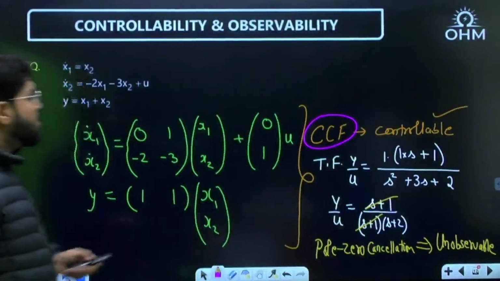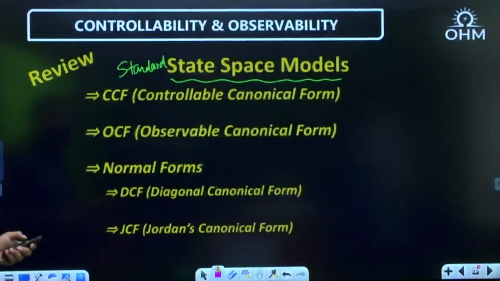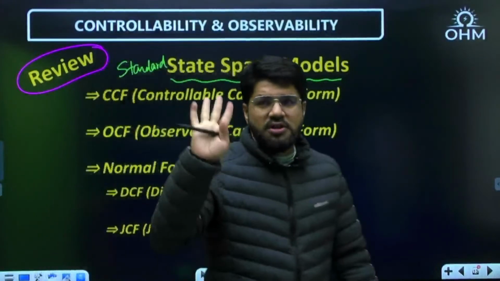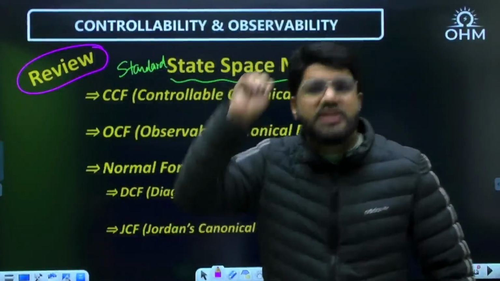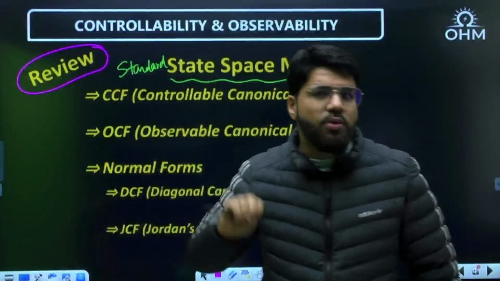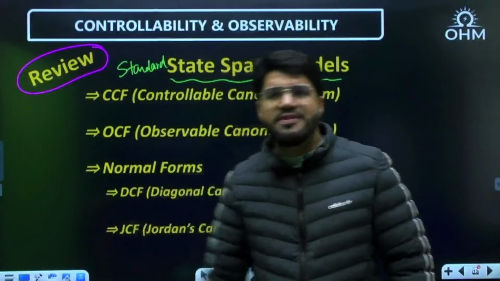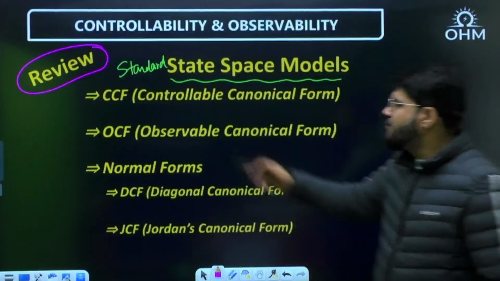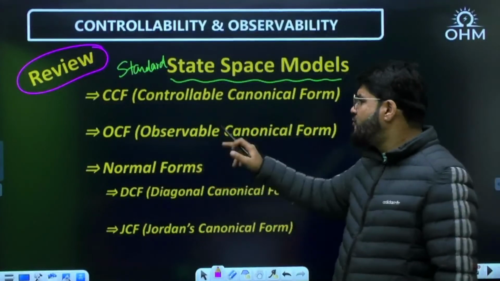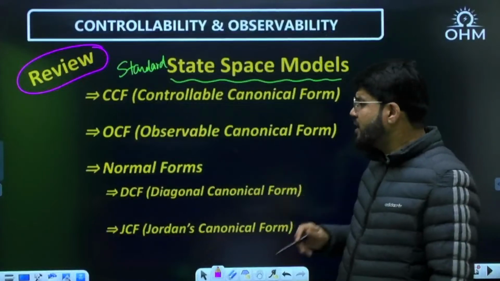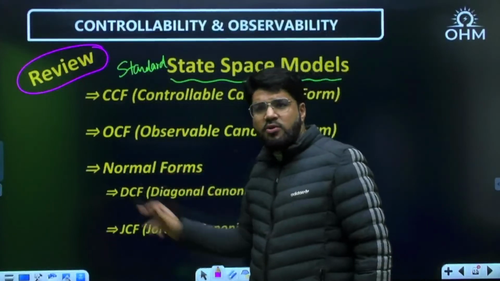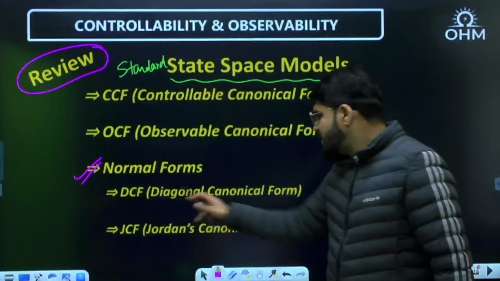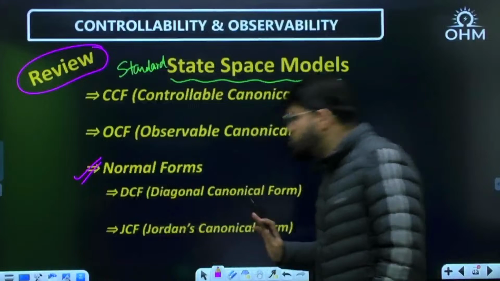So these were some of the shortcuts, and then I also made a review of the standard state space models. You must generally know these 4 standard state space models, very important, not only for controllability and observability, but even for other topics of state space analysis. These 4 forms must be very clearly known to you: CCF, controllable canonical form; OCF, observable canonical form; and the normal forms. There are 2 normal forms that we are going to take today: DCF, the diagonal canonical form, and JCF, the Jordan canonical form.